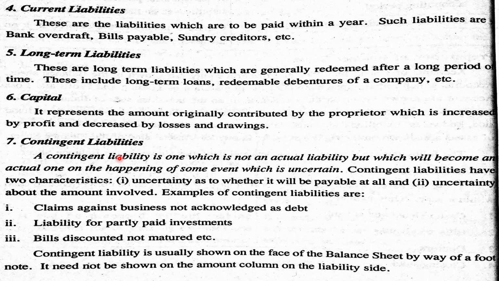Next, a contingent liability. Such a liability is one which is not an actual liability, but which will become an actual one on the happening of an event which is uncertain. If that uncertain event occurs, it will become a liability. Such liabilities are called contingent liabilities. For example, bills discounted not matured.